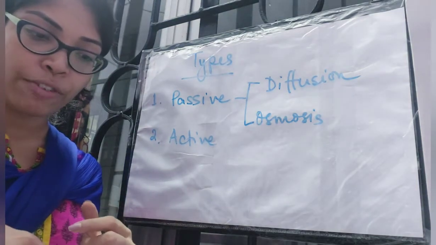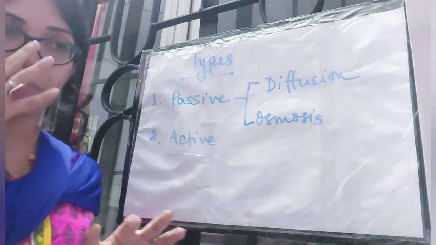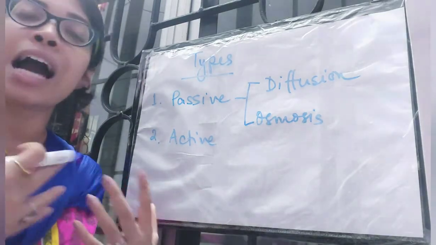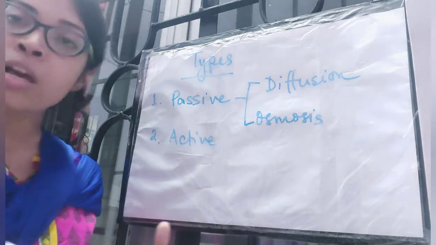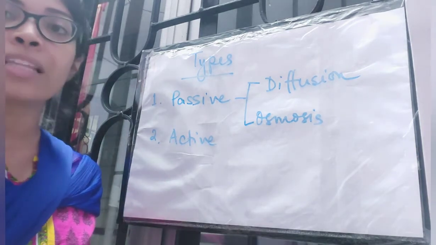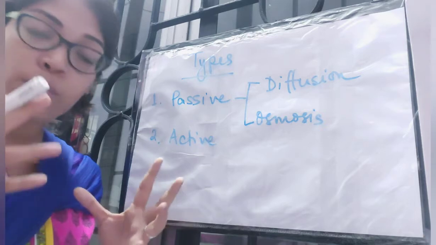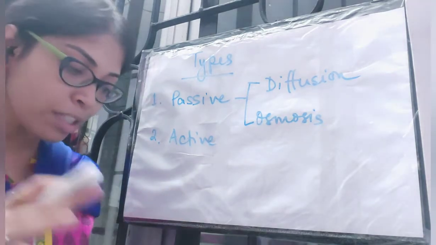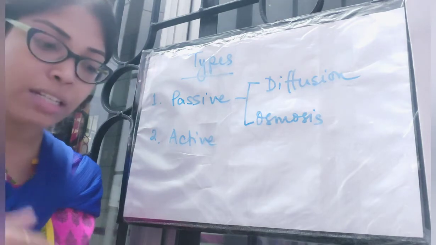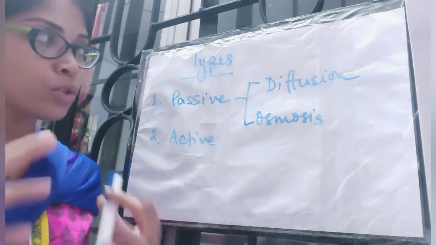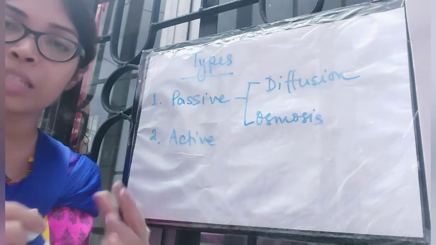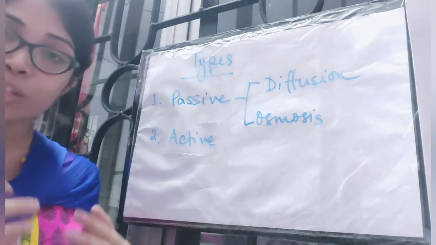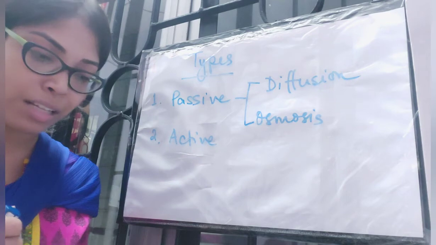Diffusion occurs due to the differences in high and low diffusion pressure. It means that in the place where there is higher concentration, there is high diffusion pressure, but in the other corner where there are fewer diffusing molecules, there is low diffusion pressure. Okay, I hope diffusion is clear to you all. I have already discussed these things in online class, so you can just go through this video to revise whatever I have discussed in class.